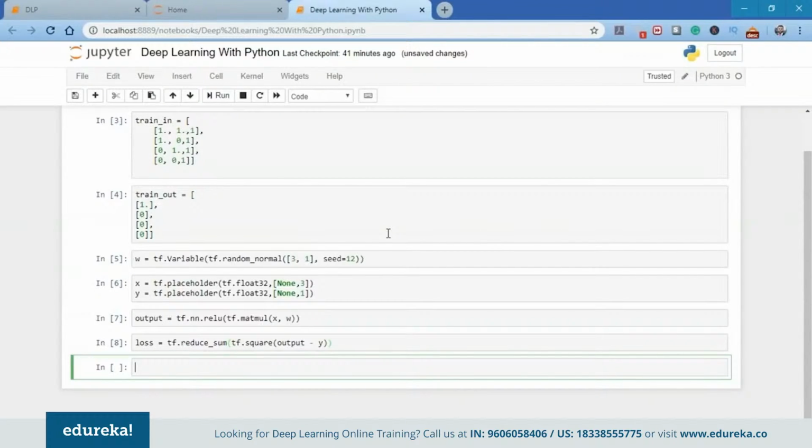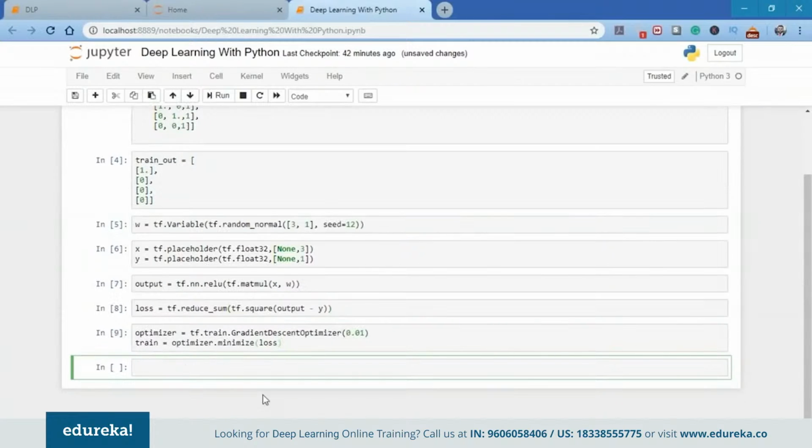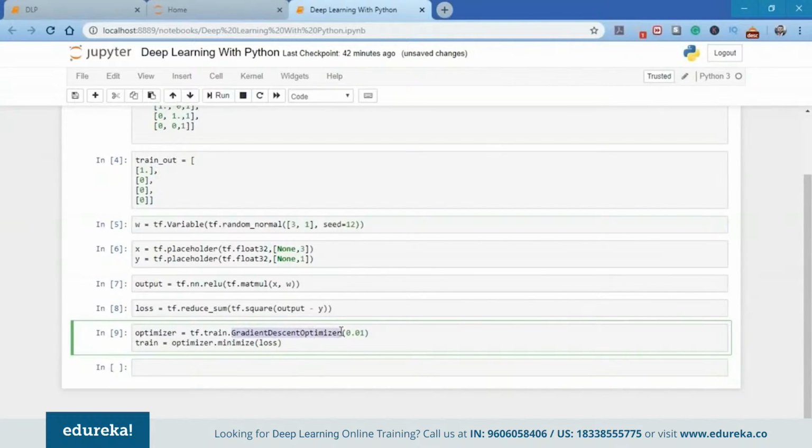Now, one of the simplest optimizers available here is the gradient descent optimizer, which I'll be using in this case. So guys, if you want to know more about the gradient descent optimizer and how exactly a neural network works, go check out the gradient descent video which is posted by Edureka, the link to which I'll share in the description box below. In case you want to know more about the exact mathematics of how the gradient descent works, and what exactly is the purpose of a perceptron when we are talking about minimizing the error, you can check out that video. So as you can see here, I have used the gradient descent optimizer.